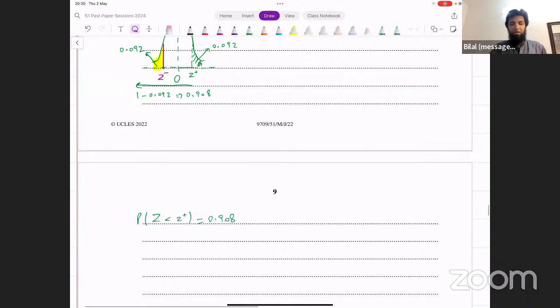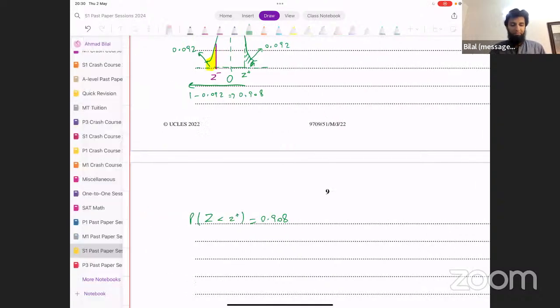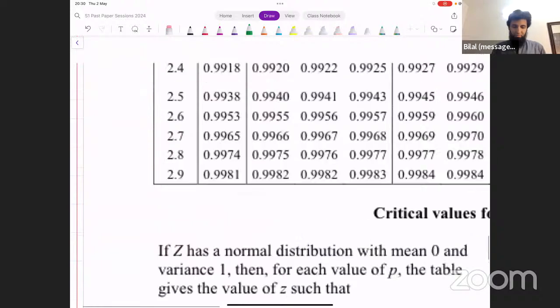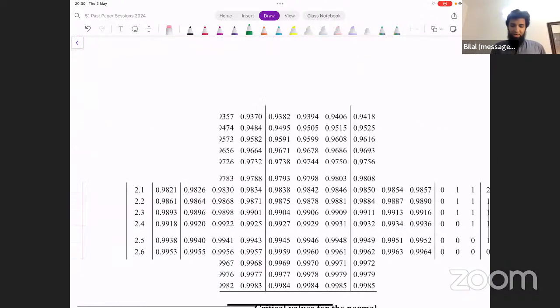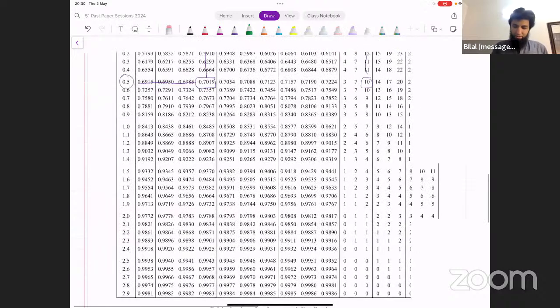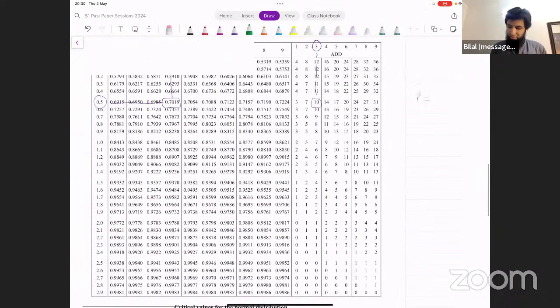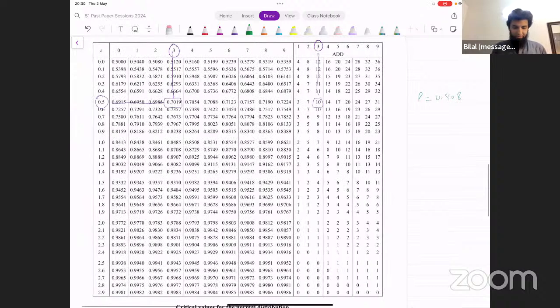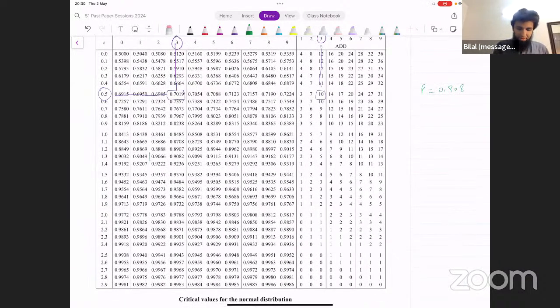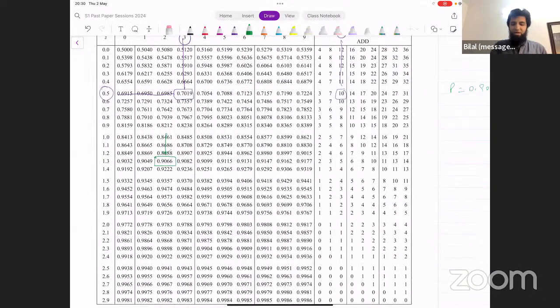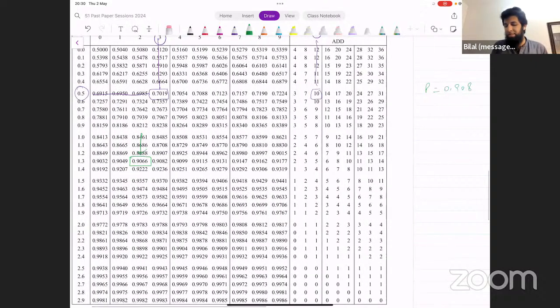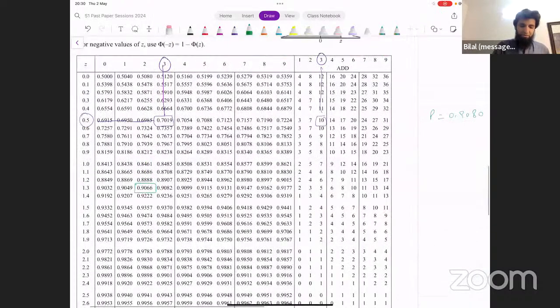We can go and look for the value of z in the table now. The probability is supposed to be 0.908. Let's find the corresponding z value to this probability. 0.908, where is that? Let's find that probability, 0.908. Let's write that inside, 0.908. Okay, this is the number that I have here in the table. That's slightly smaller than that. The immediately smaller number than 908. 908 means 9080.